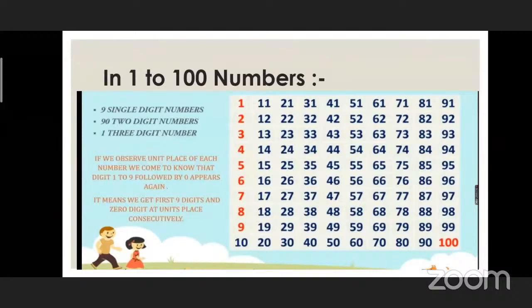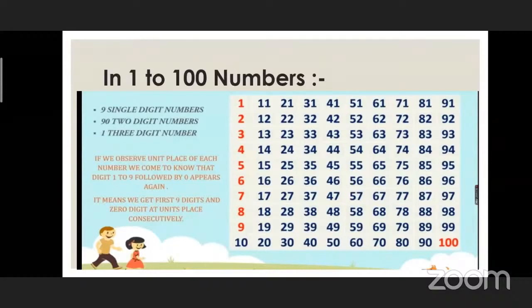Total there are 9 single digit numbers, 1 to 9. After that there are 90 numbers which have 2 digits only. Which are the two digit numbers? From 10, 11, 12, 13, 14, 15, 16, 17, 18, 19, 20, like this.